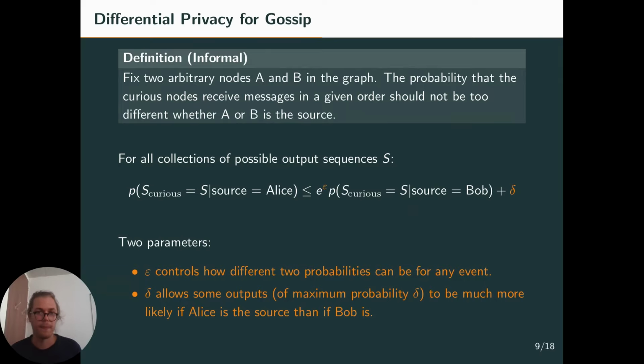And we have this delta variable, which actually is a relaxation of differential privacy, and which gives you some slack. What delta does is allow some outputs of maximum probability delta to be much more likely if Alice is the source than if Bob is. So if we have, for example, some outputs that could never happen if Bob is the source, well, as long as they're really not likely, as long as they have probability at most delta, we'll say that this is okay, basically.